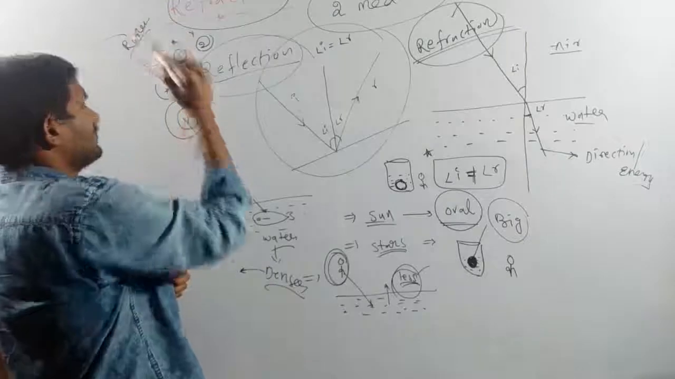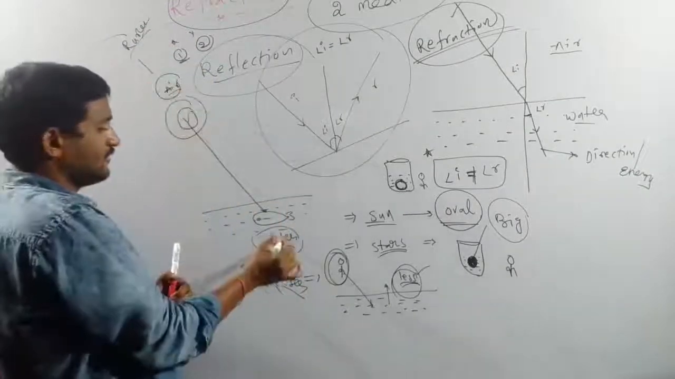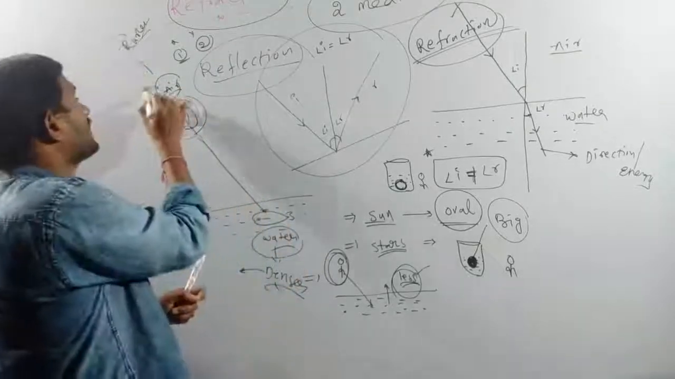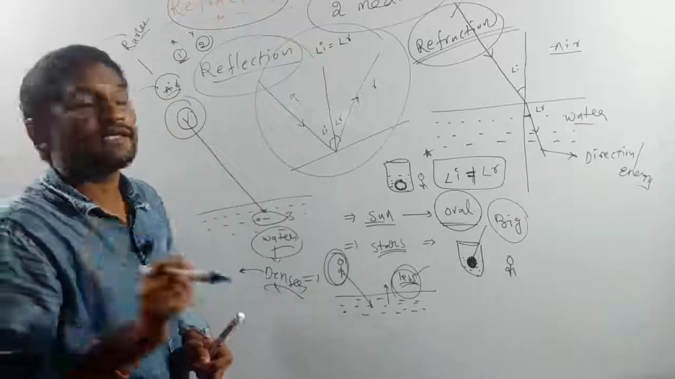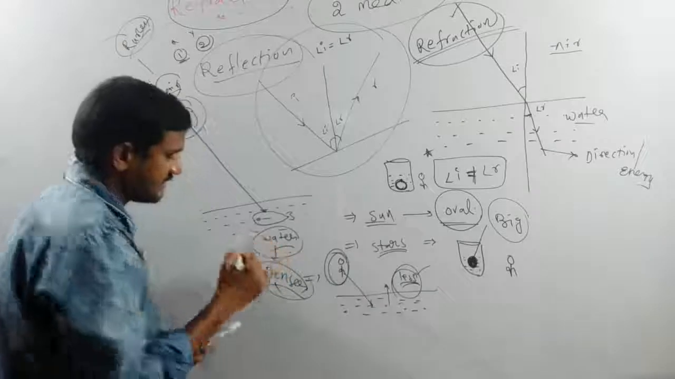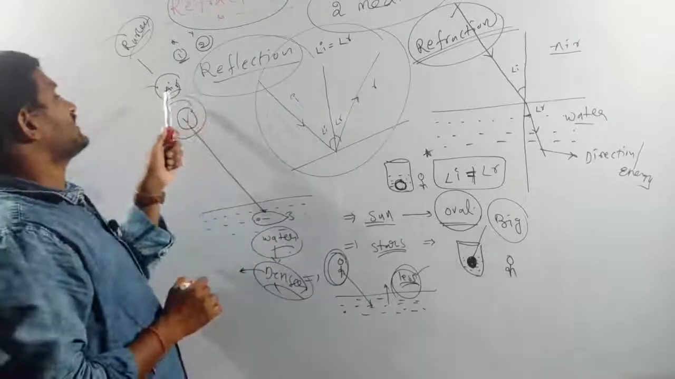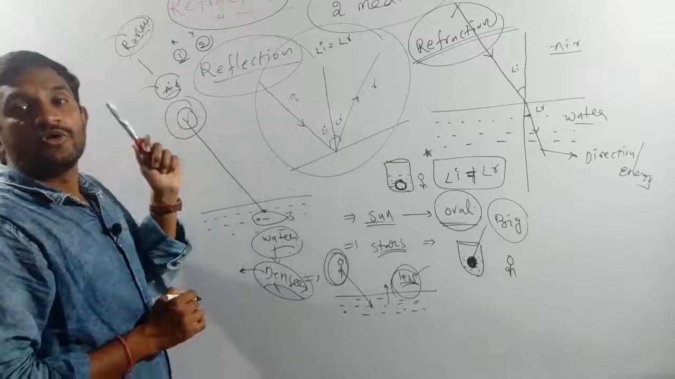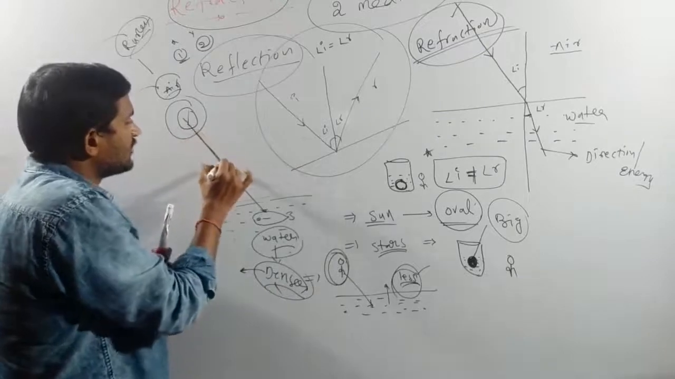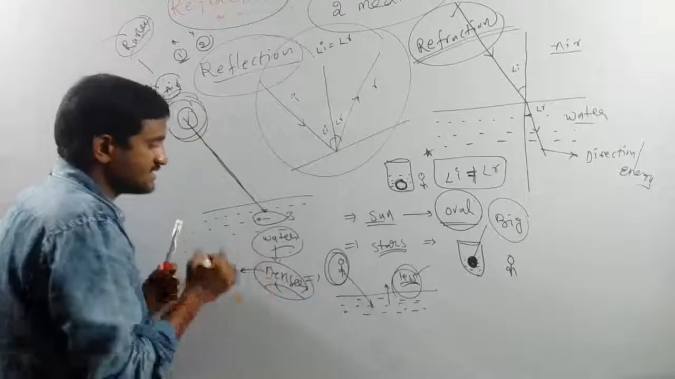When we compare air and water, the velocity of light is more in the air only. That's why air is the rarer medium. The water is the denser medium, because the velocity of light is less here and more there. So the eagle is in the rarer medium, and the fish is in the denser medium.